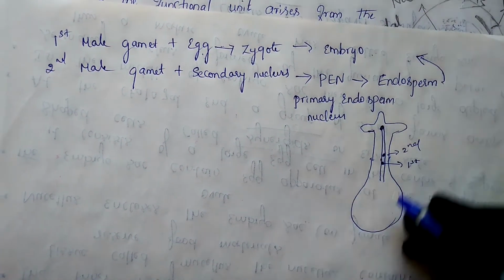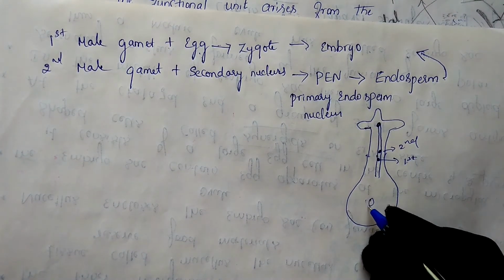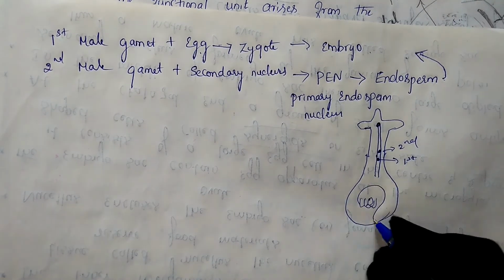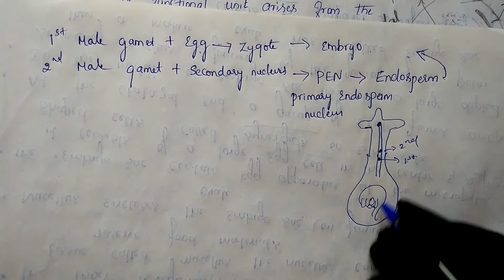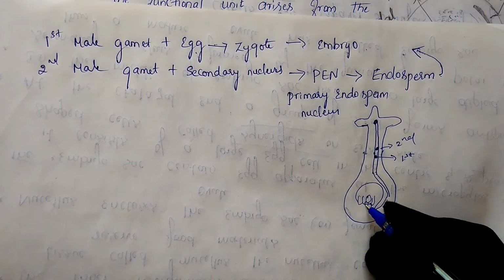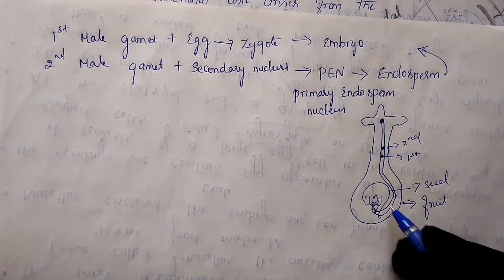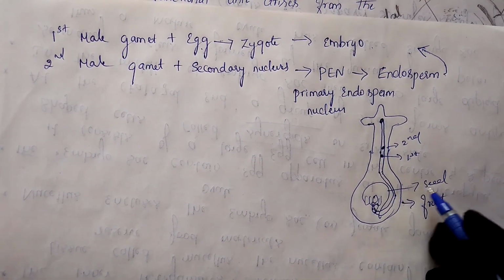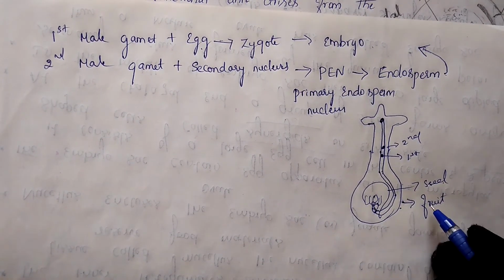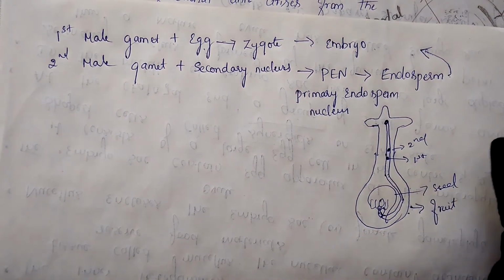Later, the ovule which is present, this is the anatropous ovule structure. The pollen tube arises like this and comes and joins like this, and finally the two male gametes are released. So the ovule will develop into the seed, and this ovary will convert into the fruit. Finally, the complete flower will develop into the fruit.